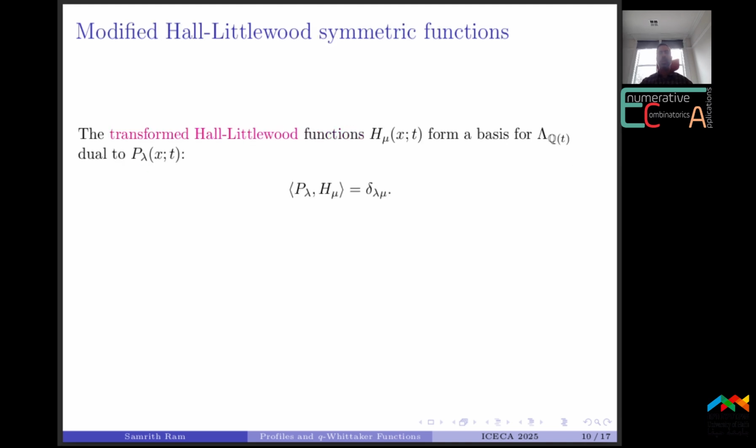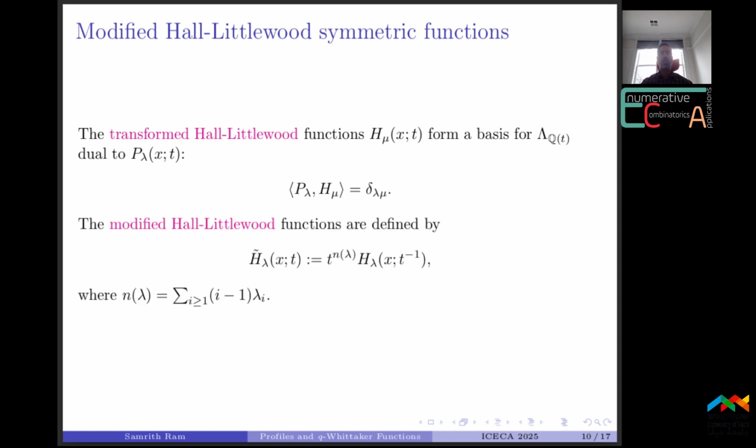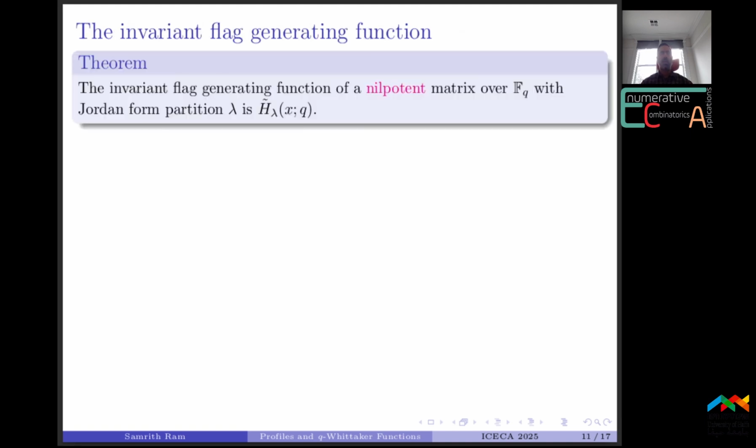Each basis of symmetric functions has a corresponding dual basis. So let h mu be the dual of the Hall-Littlewood P basis and define the modified Hall-Littlewood symmetric functions by using the following equation in terms of the transformed Hall-Littlewood functions. And then we have the result that the invariant flag generating function of a nilpotent matrix with Jordan form partition lambda is simply this modified Hall-Littlewood symmetric function evaluated at q.